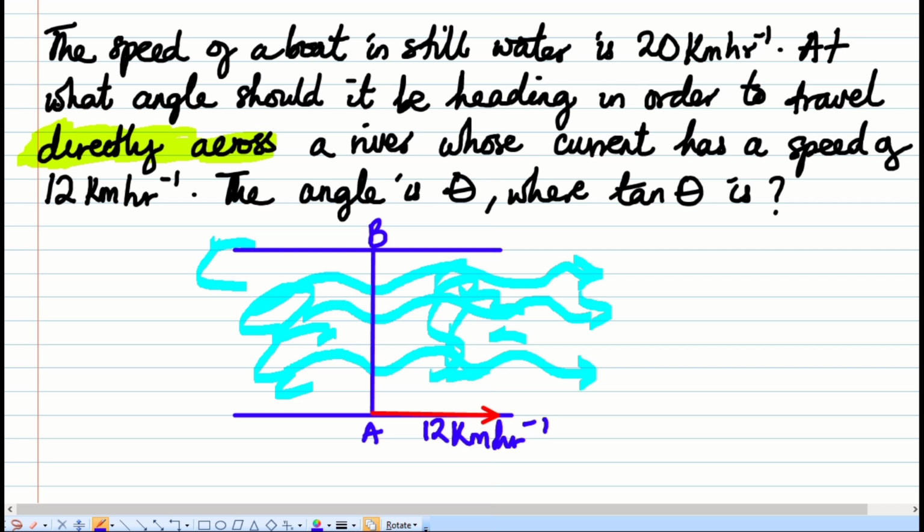But please, I want you to know something. Do you discover that if this man ignorantly steers this boat in this direction towards the north like this, using another red line, he's not going to arrive at B, because as he's going upward, the river will be pushing him towards the right because that's the speed of the river. So basically, he's going to end somewhere here, which is not what he wants. He wants to get directly across. So he cannot go in a straight line from A to B. It's not going to work.